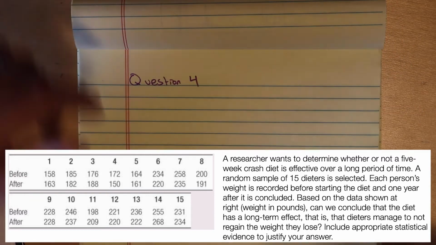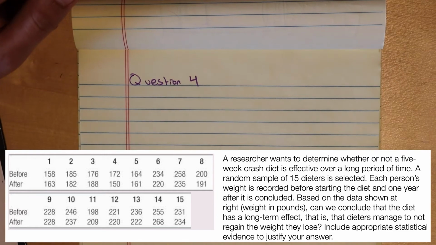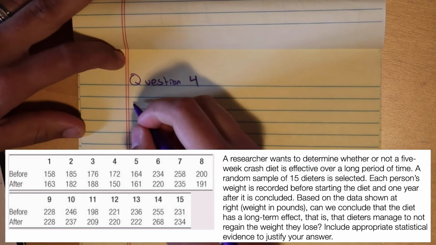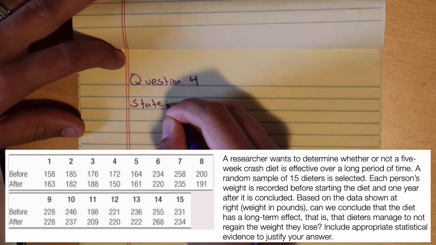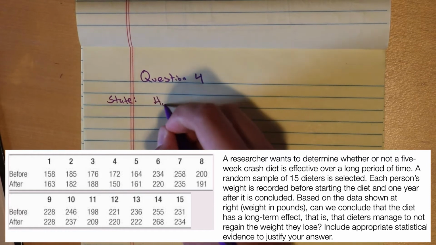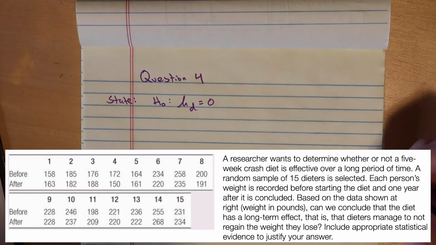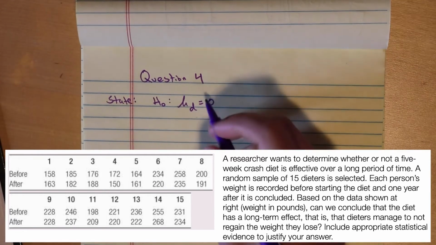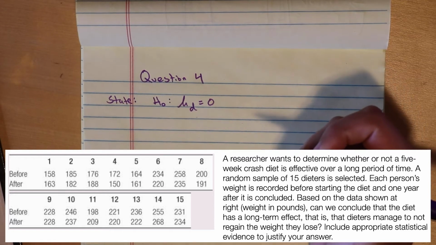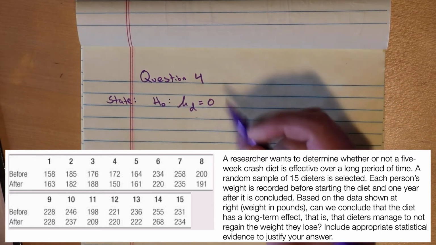So what we're going to be doing, it says use appropriate statistical evidence, right? Make sure you interpret that as do a full-fledged significance test. So we are going to do our state. Our null is that we do not have 2 samples right now. We have 1 sample of 15 dieters, and what we're going to be doing is taking the mean of all of these differences. So we're going to calculate all the differences and see if the mean is 0 or not. Okay, so we are going to do a 1 sample test for a mean difference, not a difference in means.